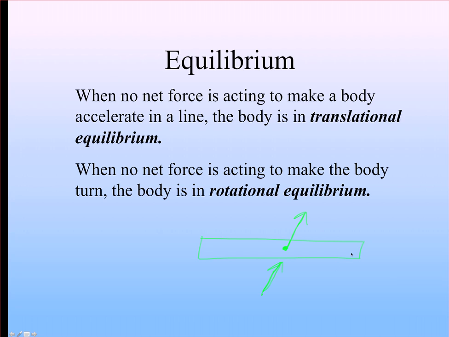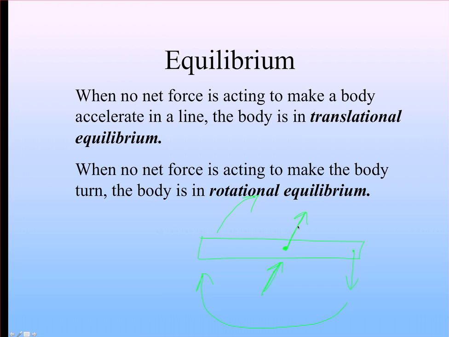But if this force was not acting on the center of mass, say it was right here, then this object may rotate depending on how much friction it's experiencing on the surface it's resting on, but it will also tend to rotate. And so this force will cause the object to rotate.